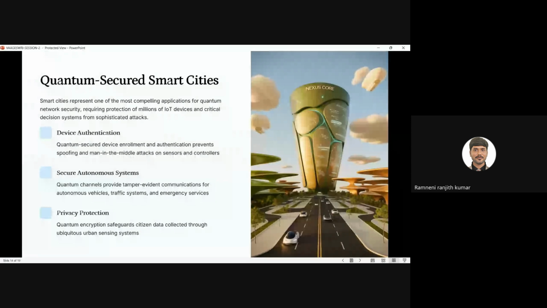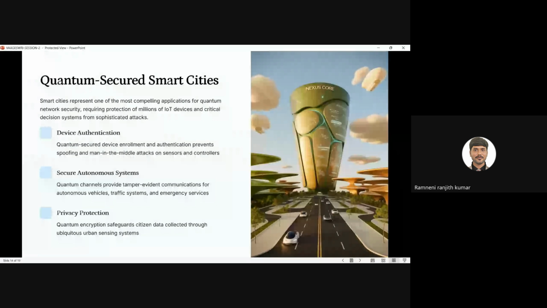Next one is the secured autonomous system. We have to protect it. It is what we use in a Tesla car as autopilot mode. We have to protect driverless cars and emergency systems. We should provide this protection in the emergency system.